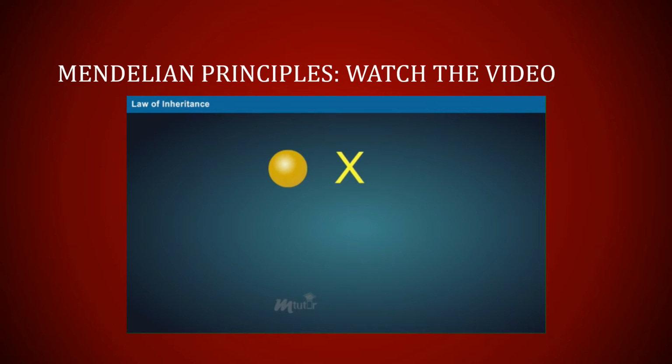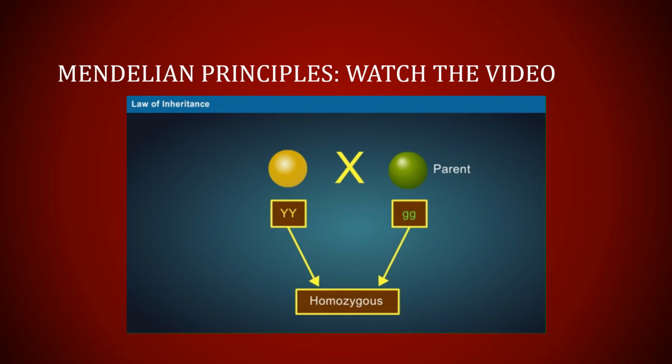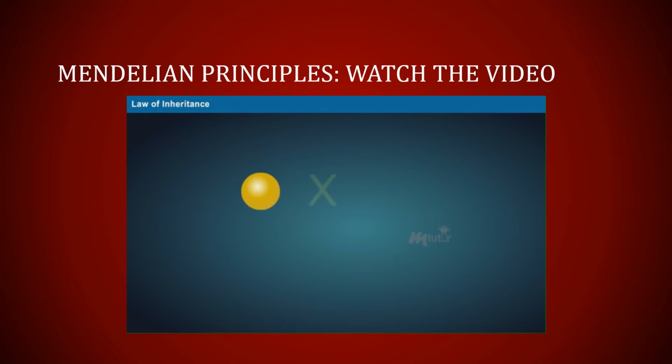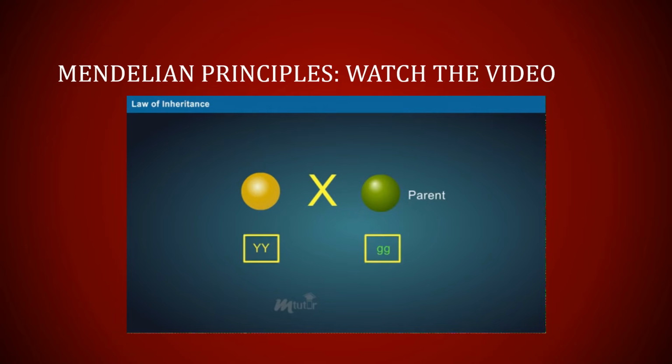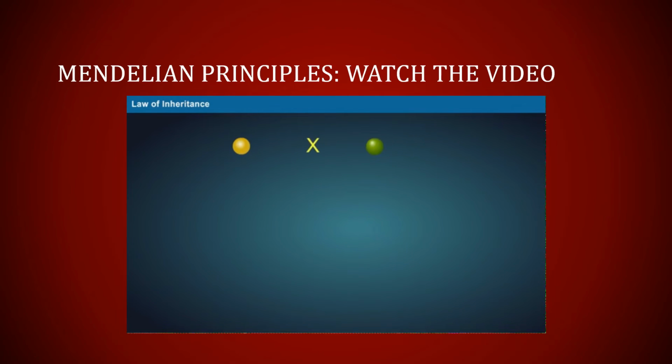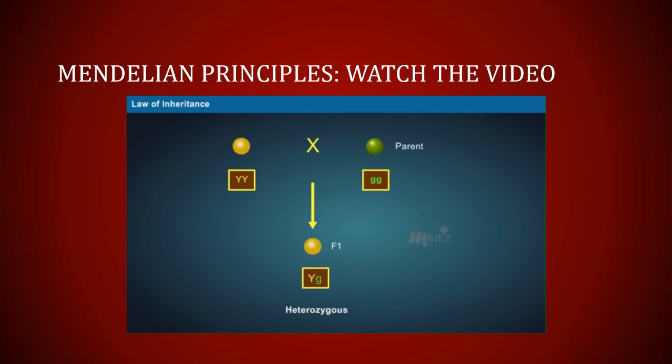He also discovered that the parent plants were homozygous with respect to seed color. In other words, they consist of two identical alleles, that is, two yellow or two green. On the other hand, the F1 generation was heterozygous as they inherited a different allele from each parent.